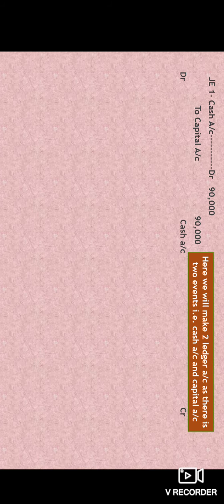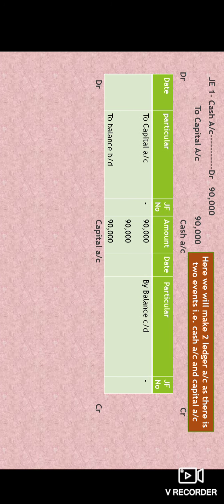So in the cash account, here in the journal entry cash is debited. So the ledger posting will be done on the debit side only. But in the cash account, we won't write its own name. We will be writing the opposite thing's name, and the opposite thing over here is capital account. So we have started with "To" on the debit side and we have written "To capital account".